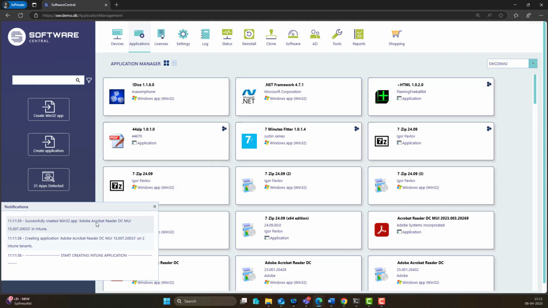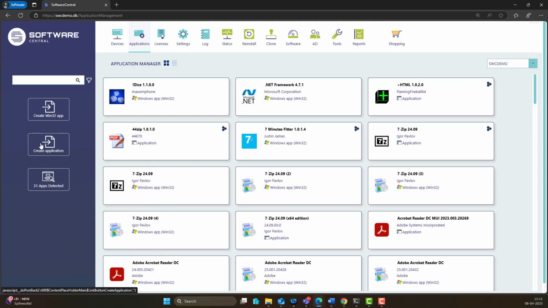Then everything is logged there. We can see the log, what the system is doing, and the application will be created in Intune. We can also do it in SCCM.